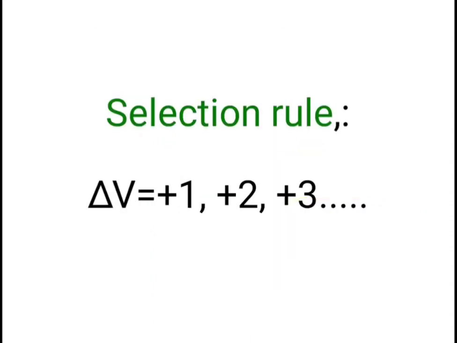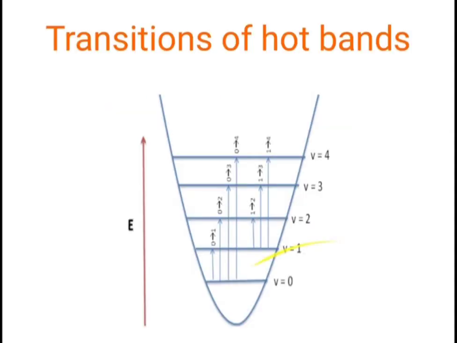So I have written here the selection rule for the hot band, that will be plus 1, plus 2 and plus 3. But the transition does not occur from the ground state. The first excited state acts as a ground state for the further transition. So such a kind of transition will be possible for the hot bands.